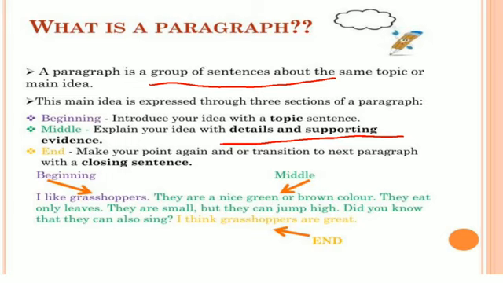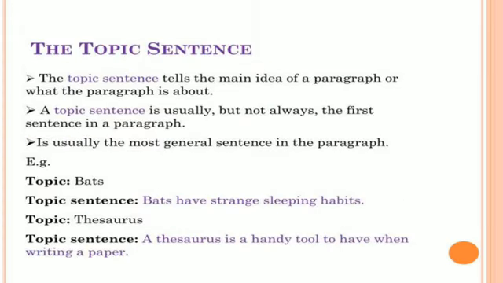That means we have to complete three parts: beginning, middle, and ending. In what way should a topic sentence be written? The topic sentence tells the main idea of the paragraph, or what the paragraph is about. The topic sentence is usually but not always the first sentence in the paragraph.